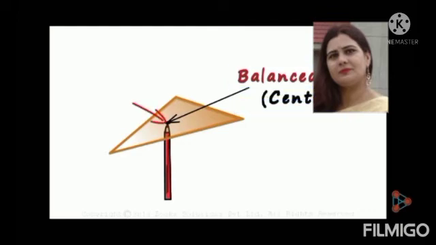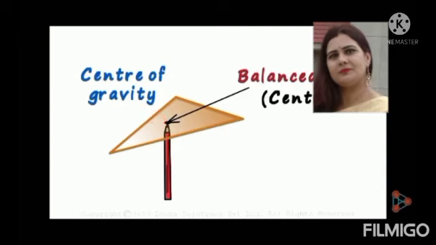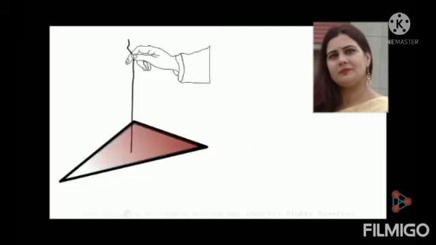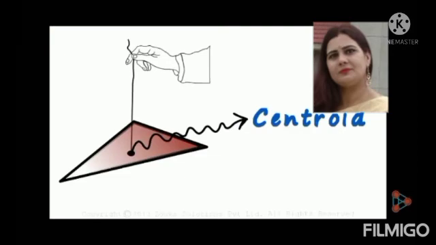This point is also referred to as the center of gravity. Basically, all the mass of this object is concentrated at this one single point. What if we want to hold that piece of cardboard using a string such that it does not tilt in any direction? Again, that will happen at just one single point, which is called the centroid.